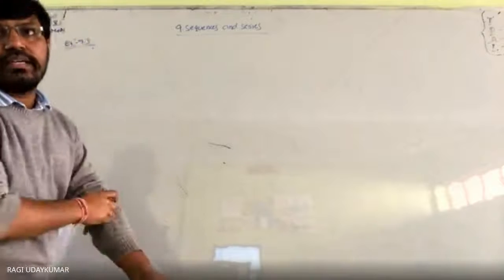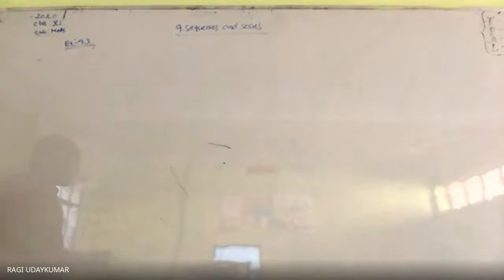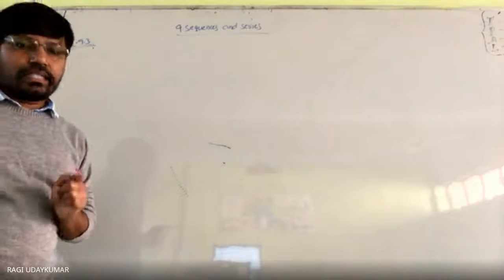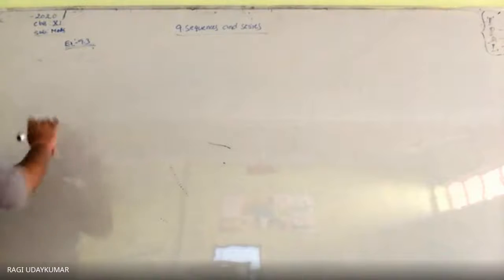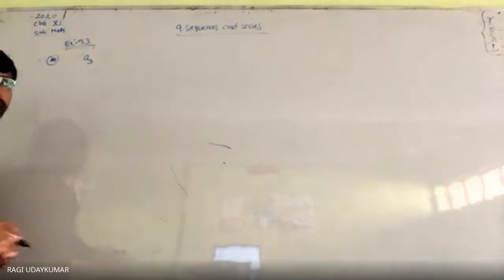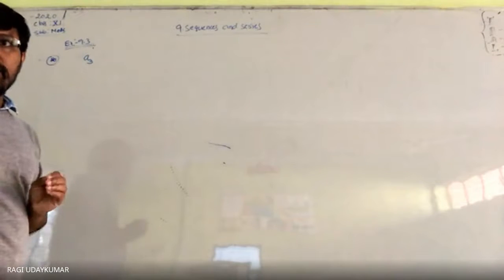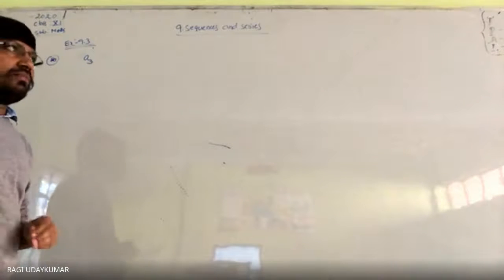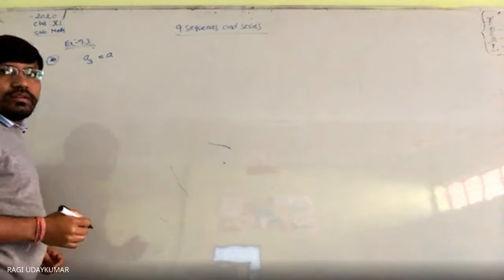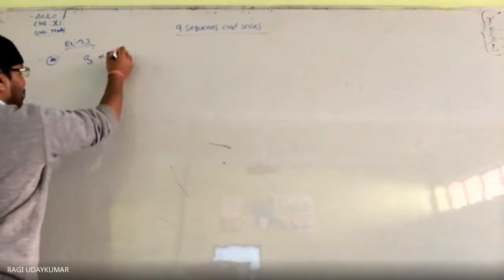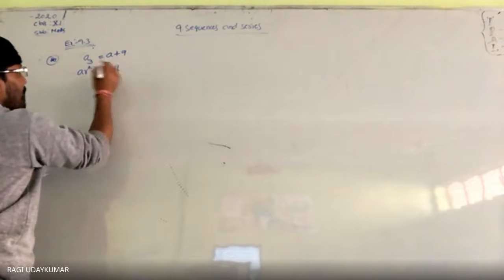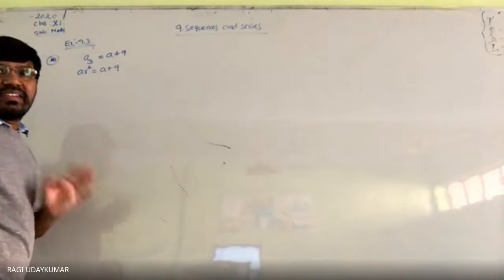So what to do here in this situation? Find the 4 numbers forming the geometric progression, problem number 21, in which the third term, denoted by A3, is greater than the first term, denoted by A1, by 9. So AR square is equal to A plus 9. This is one condition given.